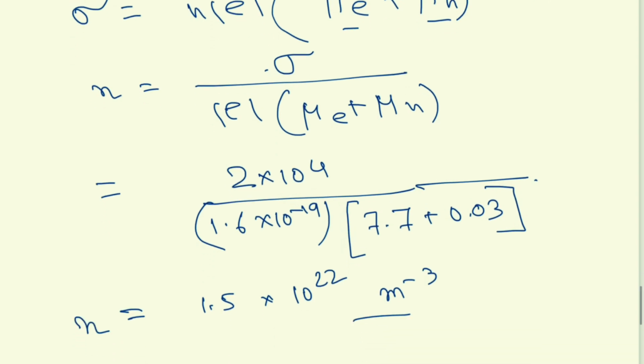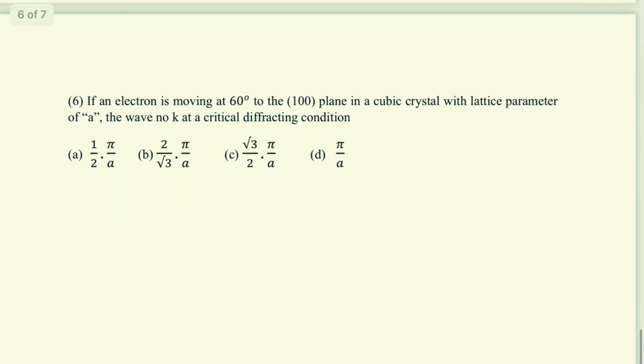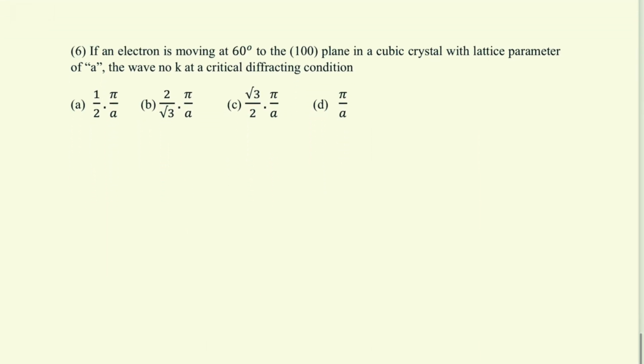So let's move to the next problem. If an electron is moving at 60 degree to the 100 plane in a cubic crystal, it's a little bit different type of problem. So cubic crystalline lattice parameter of a, the wave number k.